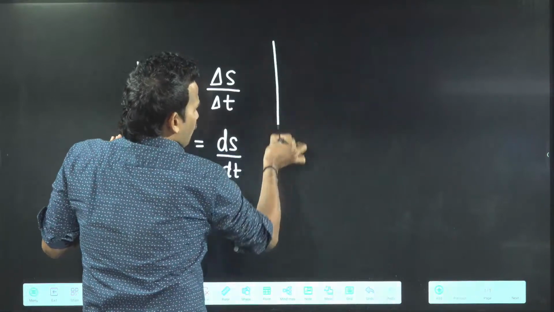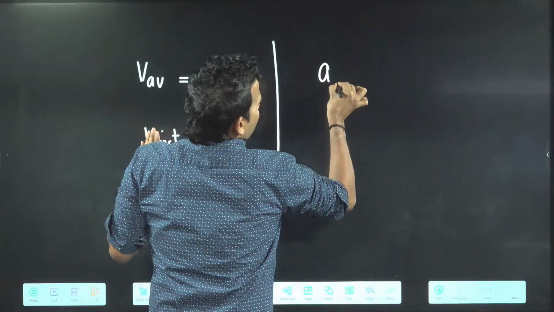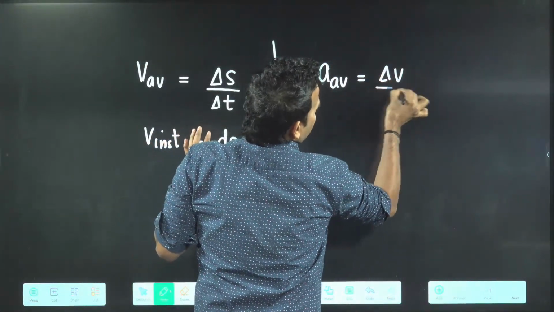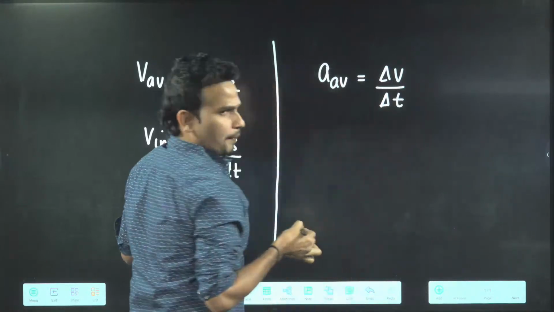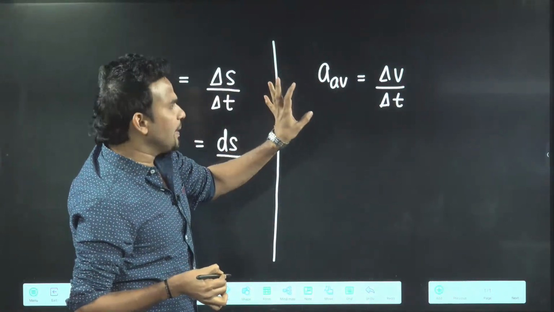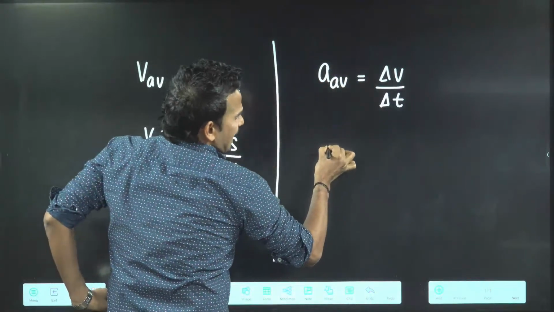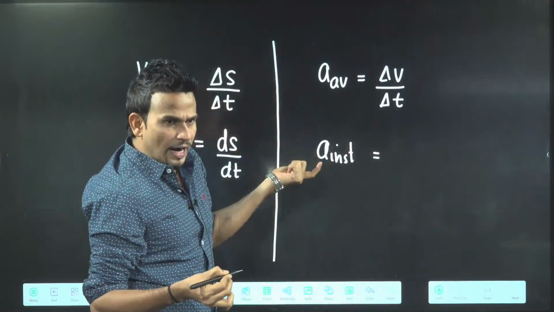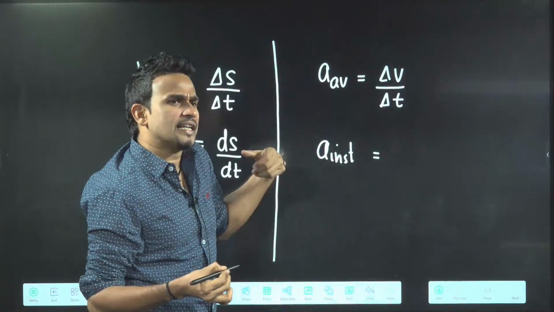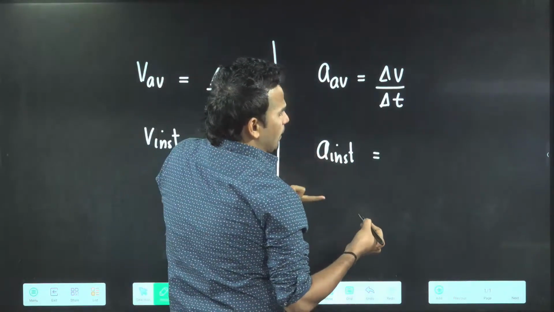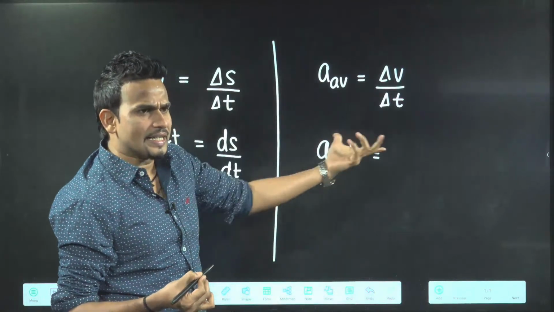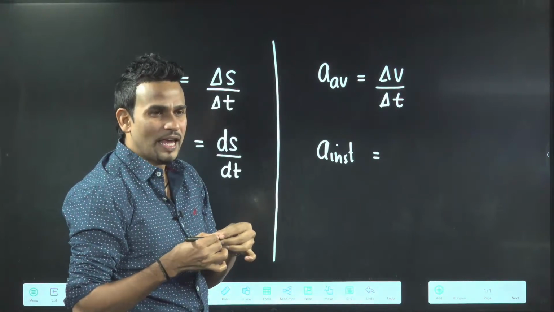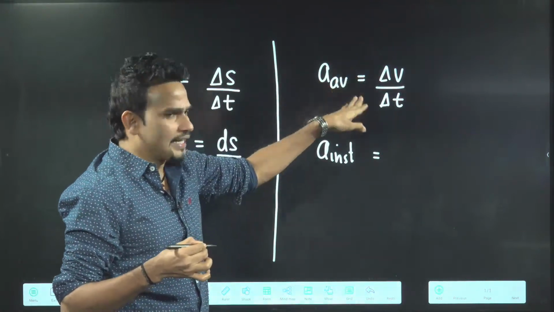Sometimes questions are also asked for acceleration. If anyone asks you average acceleration, it means delta V by delta T. For instantaneous acceleration, if they ask you to find acceleration at a particular instant, at t equal to 2 seconds or 3 seconds, can you tell me what instantaneous acceleration will be? Average acceleration is delta V by delta T.